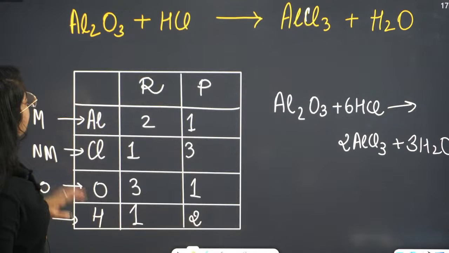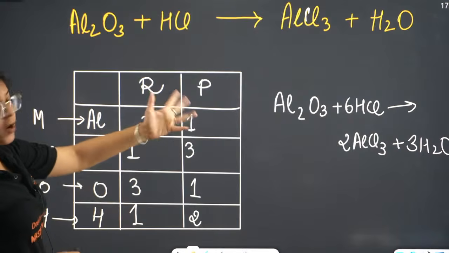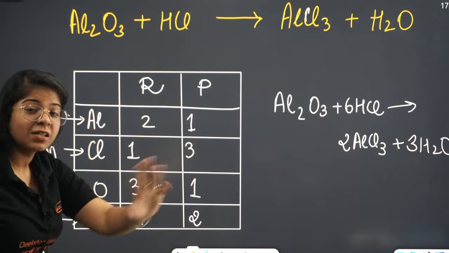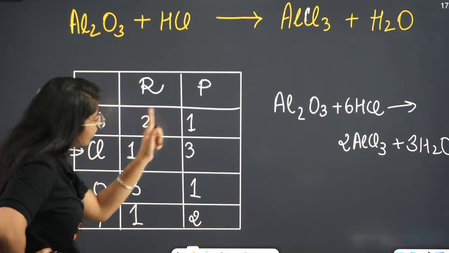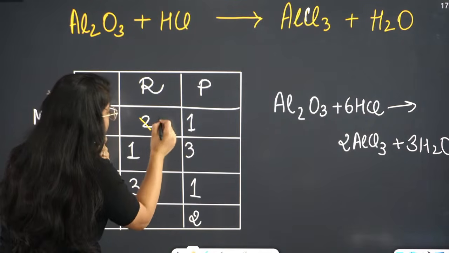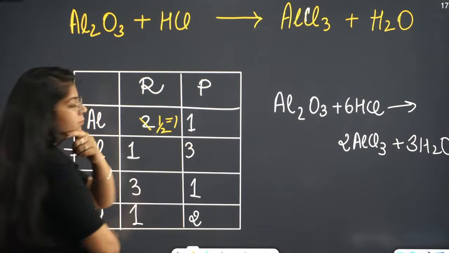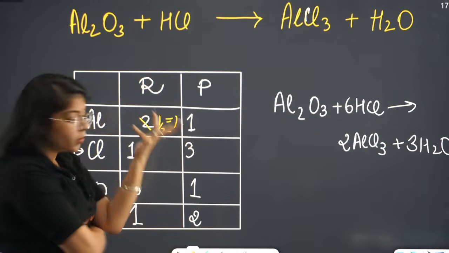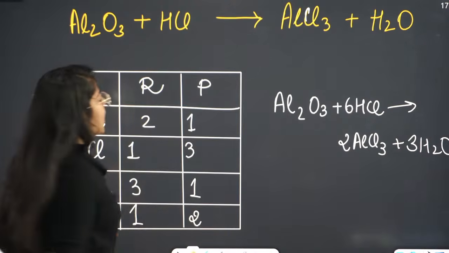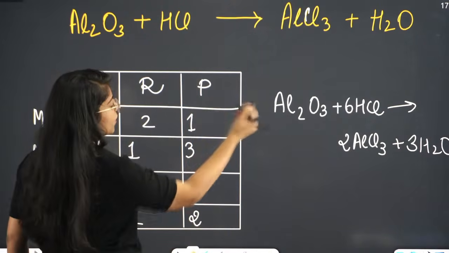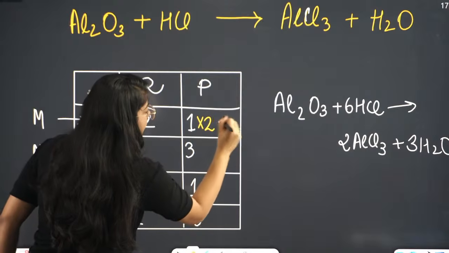Okay, let's try to finally balance this chemical equation. Ma'am, now Al is 2 on the reactant side and 1 on the product side. We first balance metals, so we have to balance aluminium. If it is 2 here and 1 here, can I just divide 2 by 1? No, you can't do that. Just keep that in mind. So I will multiply the aluminium in the product, 1, by 2 and it will become 2.